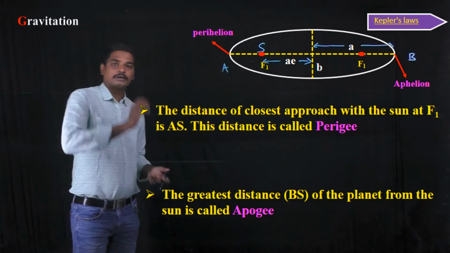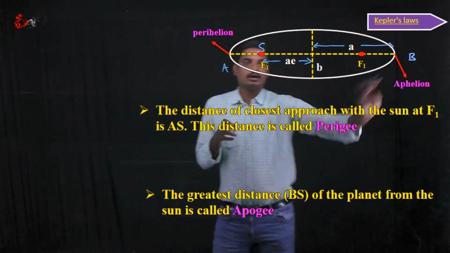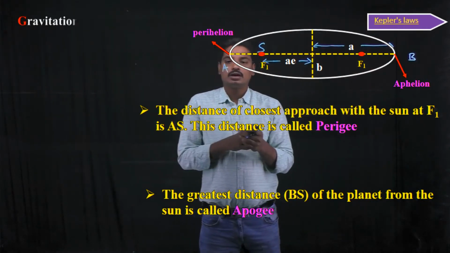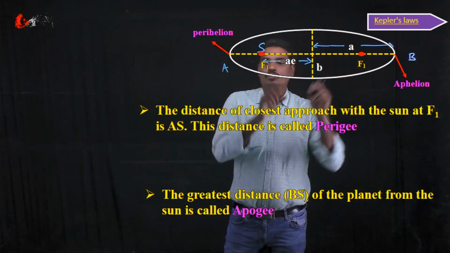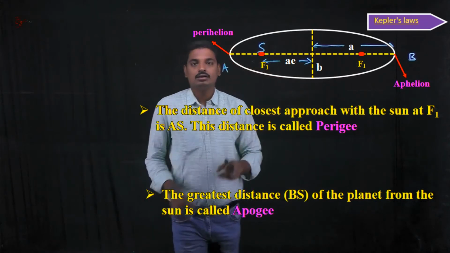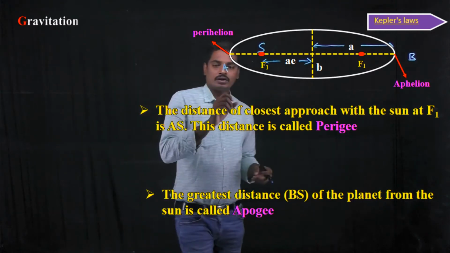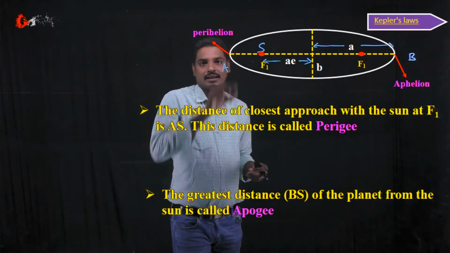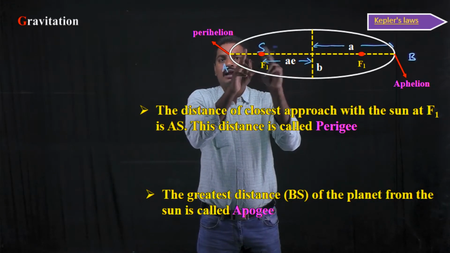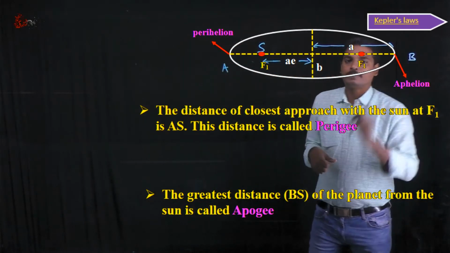So okay students, from Kepler's first law, all the planets revolve around the sun in an elliptical orbit. So this is an elliptical orbit. The planet will be revolving in this elliptical orbit with the sun located at one of the foci. These are the 2 foci, and the sun is located at this focus F1. Then we call this point A the perihelion, which is the shortest distance of the planet from the sun, and the largest distance from the sun to the planet is called aphelion.